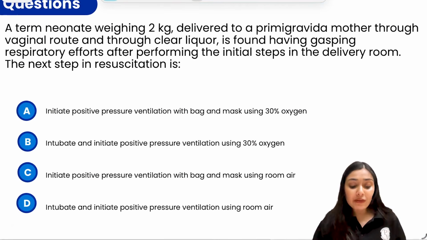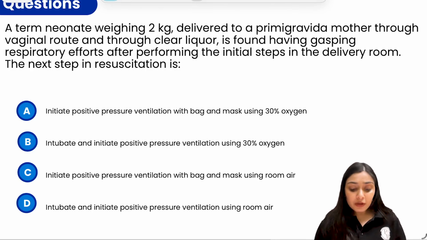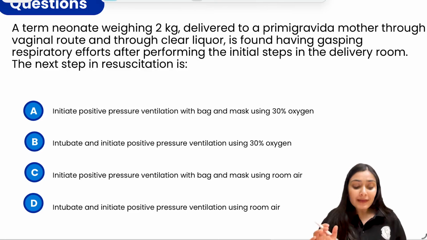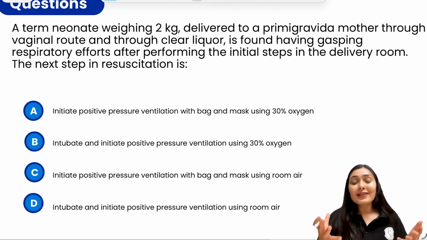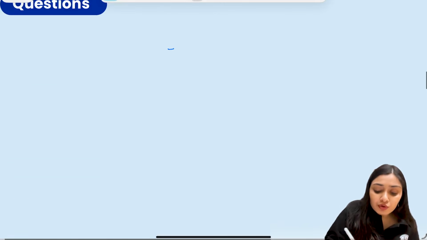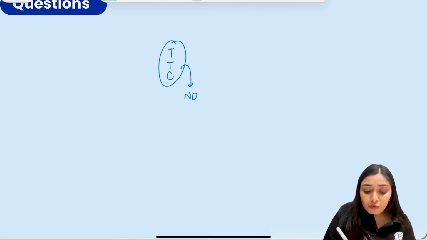A term neonate weighing 2 kg, delivered to a primigravida mother through vaginal route with clear liquor, is found gasping respiratory efforts after performing the initial steps in the delivery room. The next step in resuscitation is, a typical flow scenario. Whenever a child is born, you check term, tone, cry. If the answer to any of those is no, you go for initial steps of resuscitation.